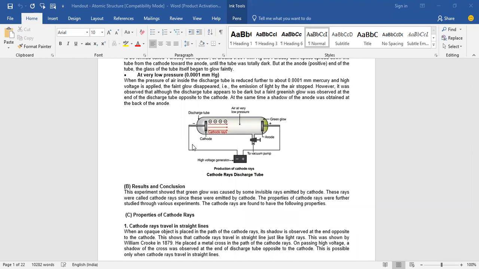See, can you see the image right here? So this is a glass tube which contains